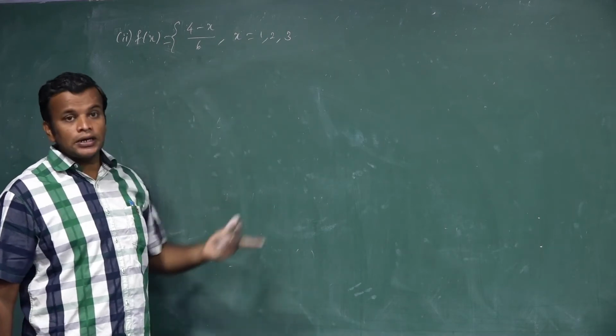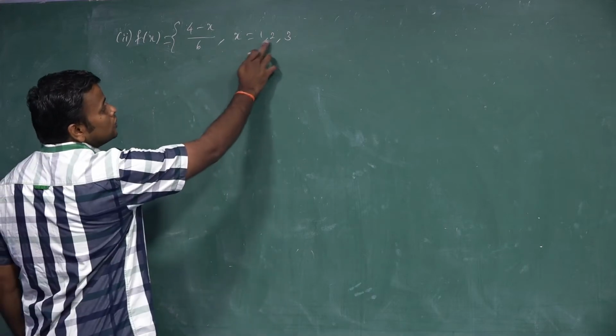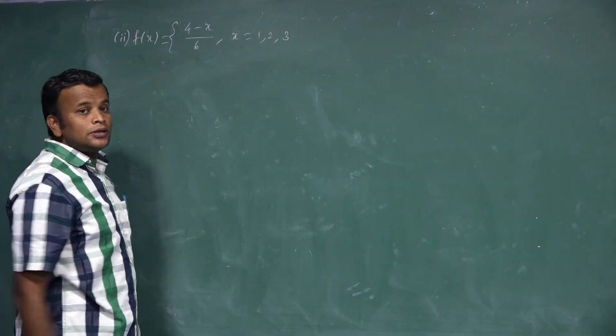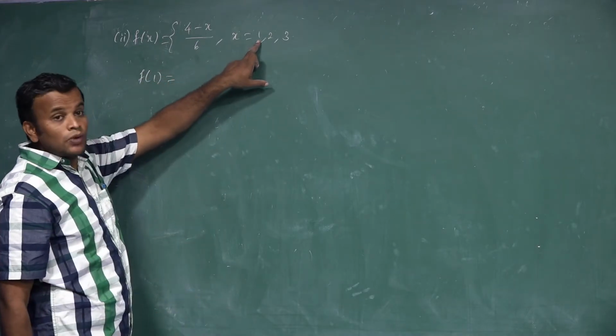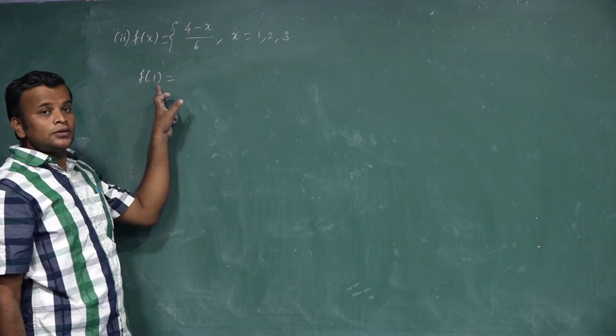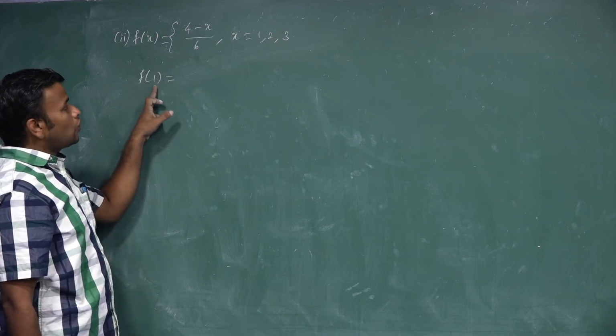It falls under a discrete random variable. Here x is 1, 2, 3, and only those f of x values are possible. For understanding purposes, first of all I find each value. The first value of x is 1. So what is the value of f of 1? We replace x by 1, and we get f of 1.